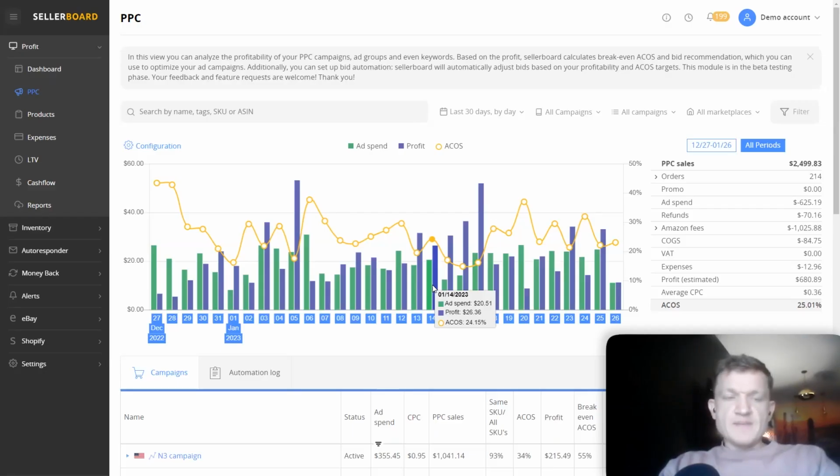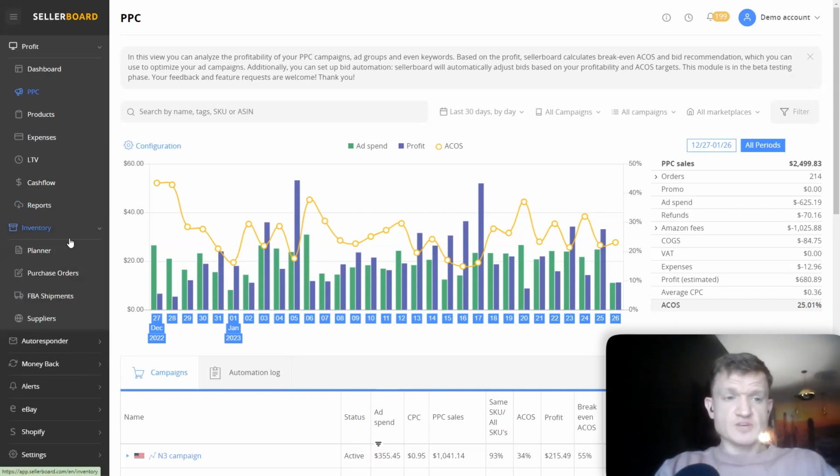So you can use that to move keywords to negative, so they will not be taken into account and they will not be used in your PPC activity. And also the second feature is the keyword harvesting. So you can use a campaign to harvest well-performing keywords and then transfer them to a certain campaign that does the sales. So yeah, then after PPC, I would suggest moving on to the inventory feature.